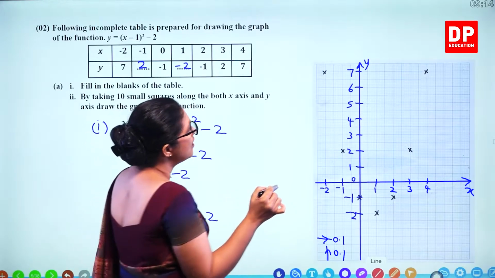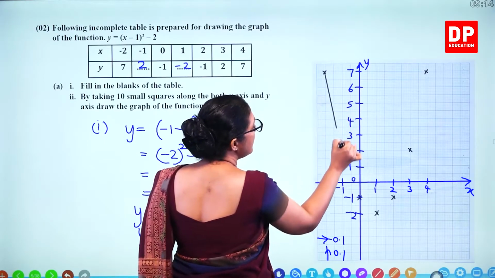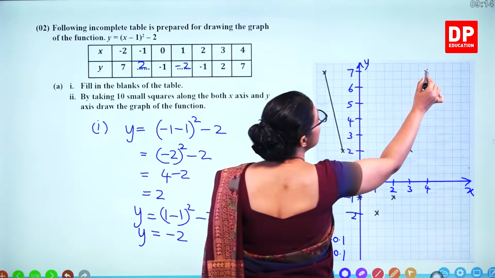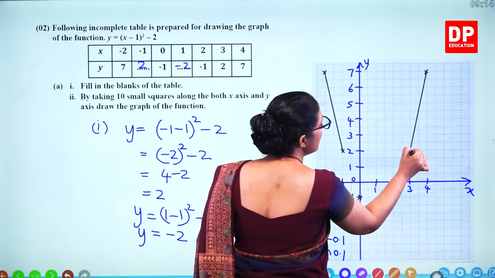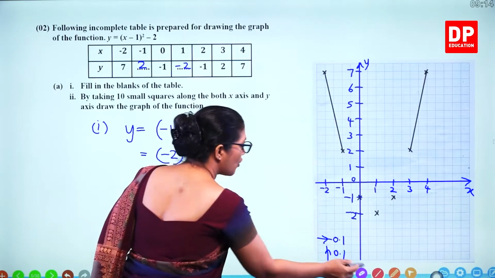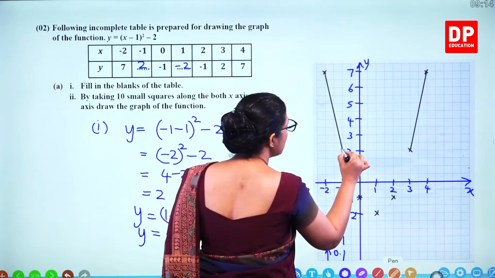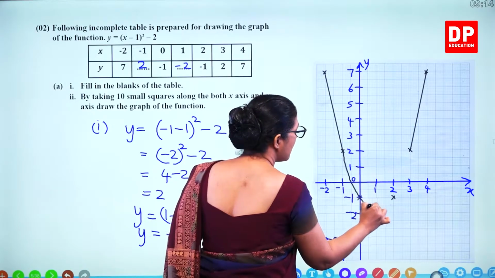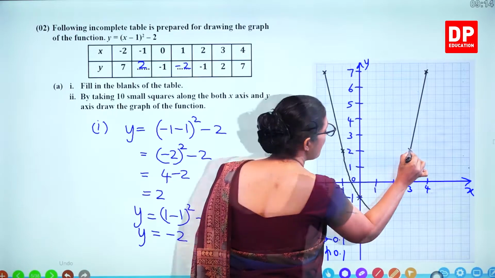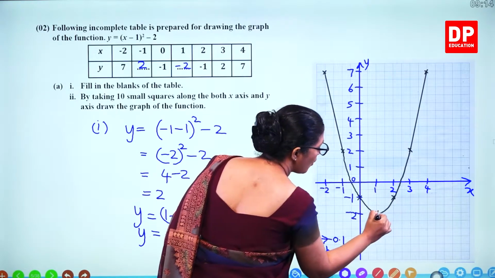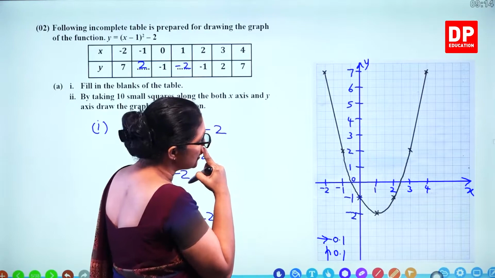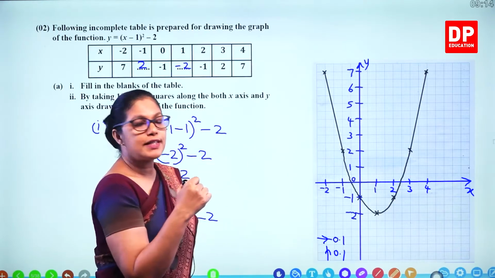draw the line. So, only these 2 points you can use the ruler to join, but not for the middle part. So, middle part you have to smoothly connect. So, from here you can draw this one, from here you can draw the other part. So, that's the quadratic graph.